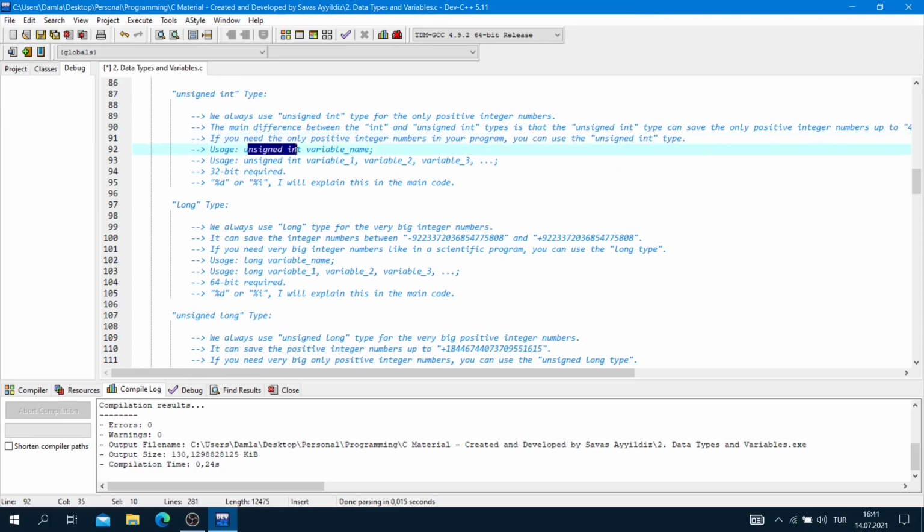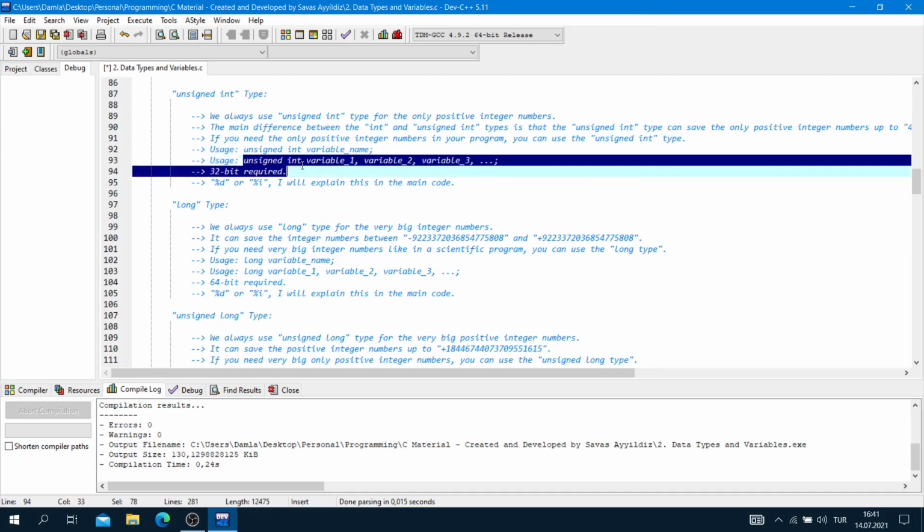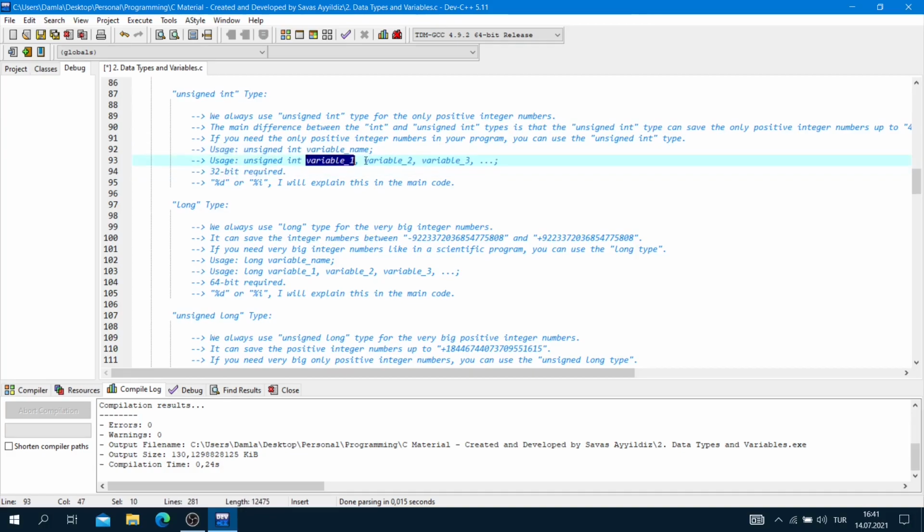Unsigned integer, variable name, and semicolon, or unsigned integer, variable 1, comma, variable 2, comma, variable 3, and semicolon. 32-bit required for the unsigned integer type, and we will use %d or %i for the unsigned integer type.